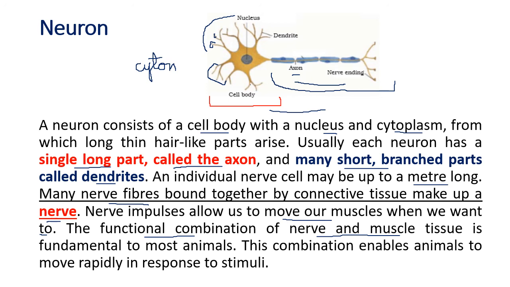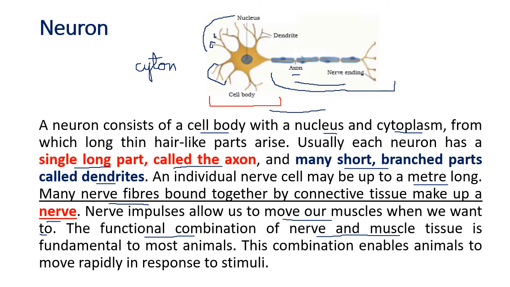So when the body or the animal senses danger, a special chemical is released which immediately tells the muscle to move faster. So when a deer is chased by a lion, then the deer has to run faster to save himself. The brain of the deer is giving information to make the muscles move faster. So the nervous tissue is carrying information to move the muscles faster, so the deer has to run fast to escape.